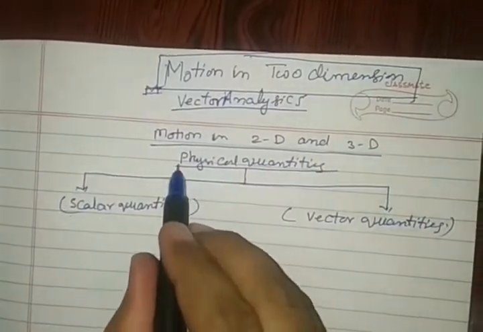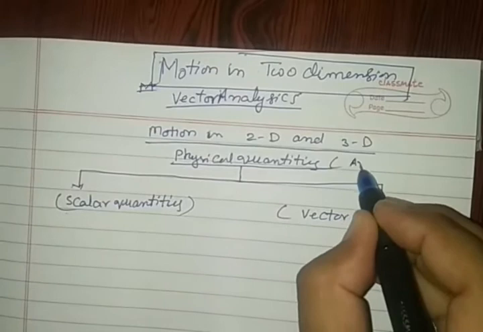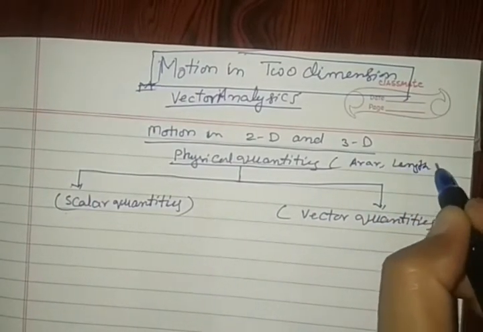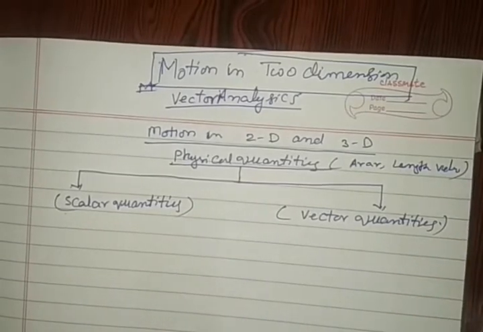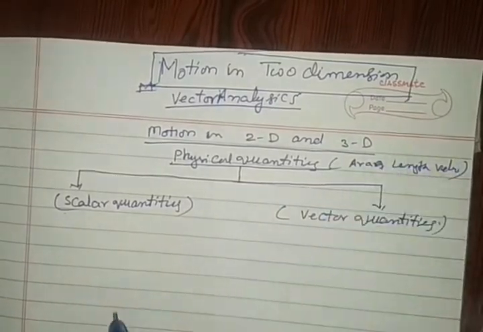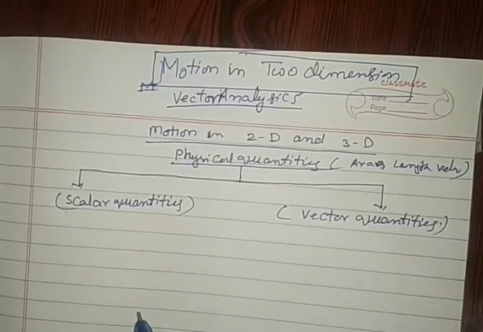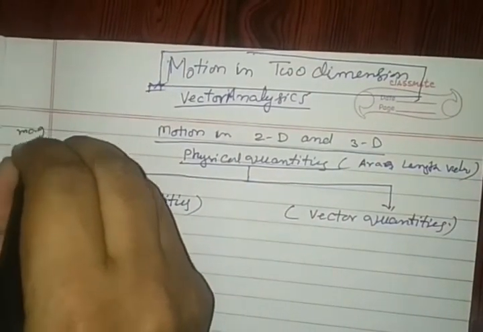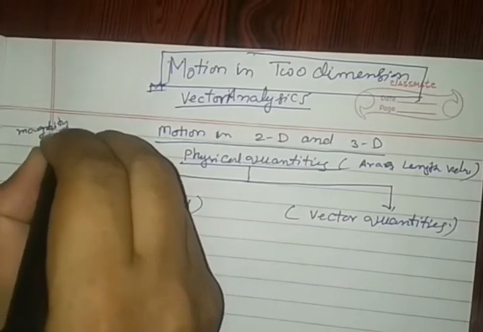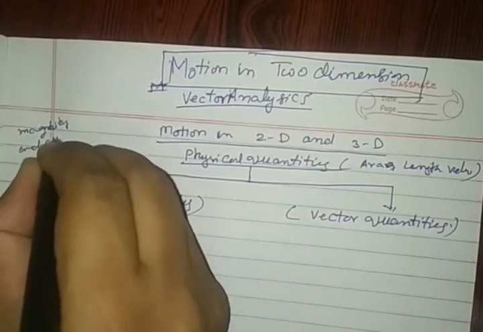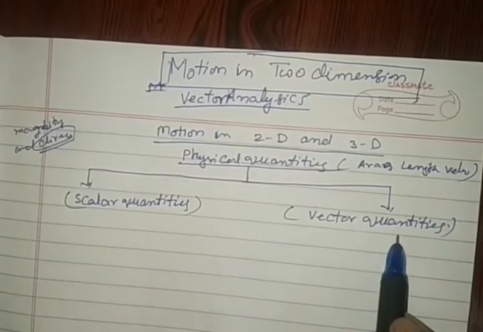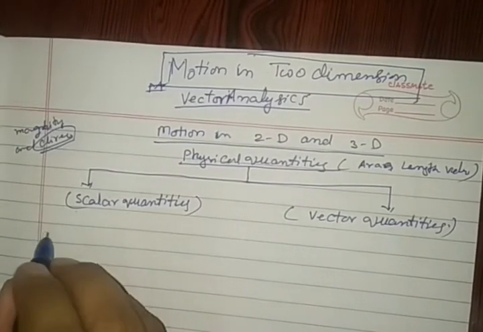The physical quantities are such as area, length, velocity, etc. The physical quantities divided on the parameter of magnitude and direction are divided into 2 categories, in which the first is